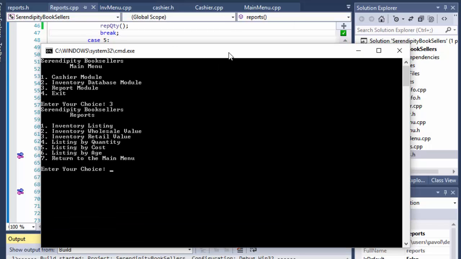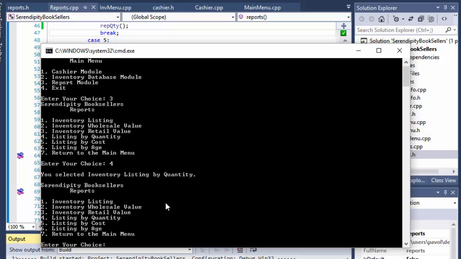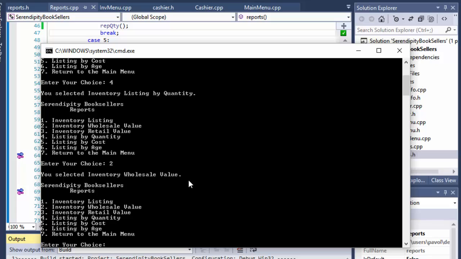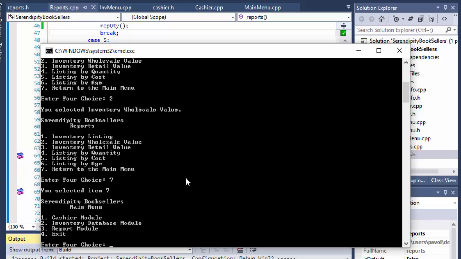Because if I press 4, it should say listing by quantity. Yes, instead of you selected number 4. Okay, so now it works. So you selected inventory listing by quantity. If I press 2, it says you selected inventory wholesale value. If I press 7, it returns to the main menu.